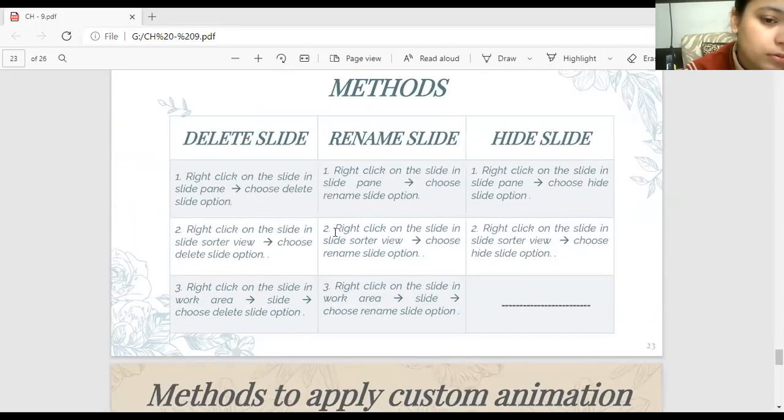So these are the common methods: deleting, renaming and hiding. Slide pane पे राइट क्लिक करके the option is delete slide, rename slide, hide slide. हमने ये नोट में भी लिखा था. राइट क्लिक करके कौन कौन सी ऑप्शंस आती हैं. सो दैट फ्रॉम दैट नोट ऑल्सो वन मेथड फॉर ऑल ऑफ द क्वेश्चन कैन बी प्रिपेयर्ड इजीली. देन इन द स्लाइड सॉर्टर व्यू, another method that is in common. Right click on the slide in the slide sorter view, choose delete slide, choose rename slide, choose hide slide.